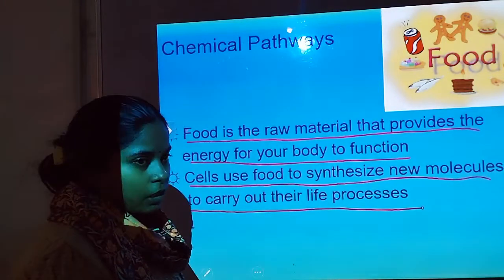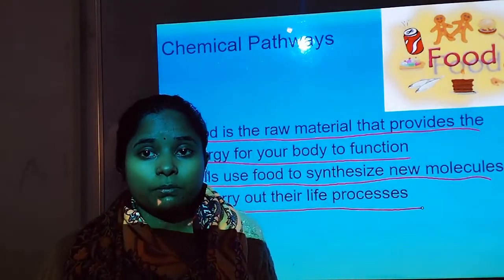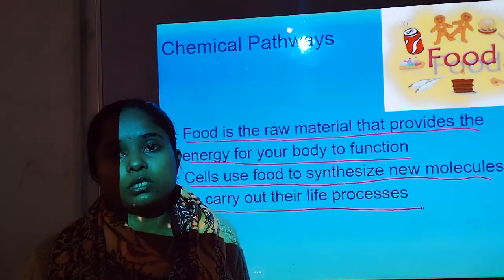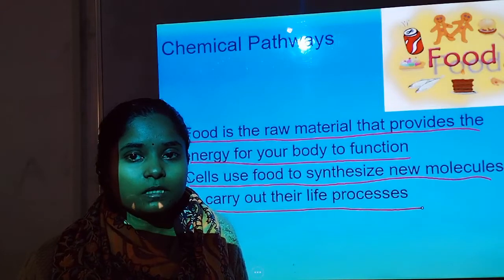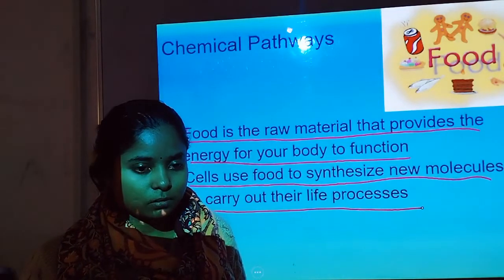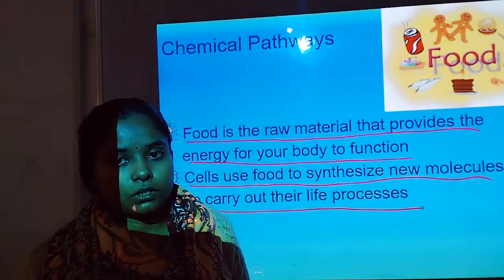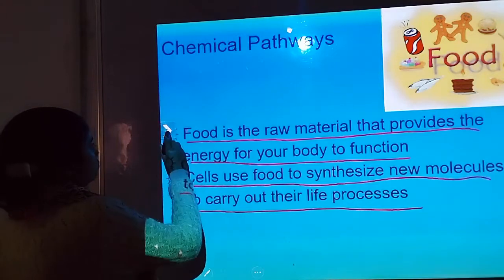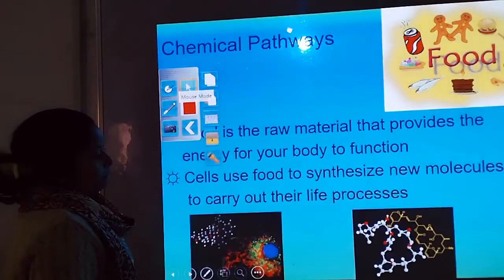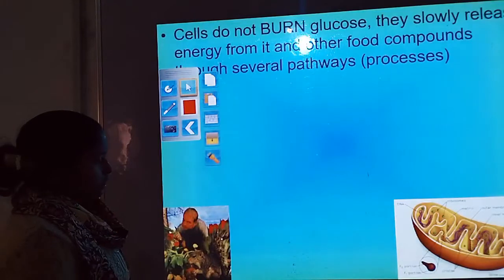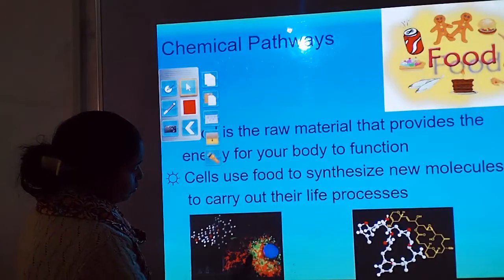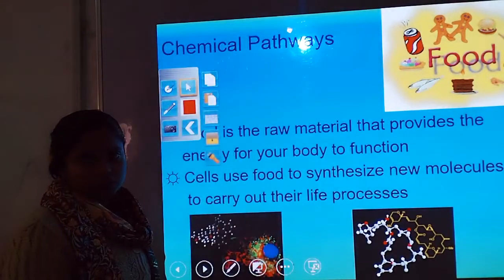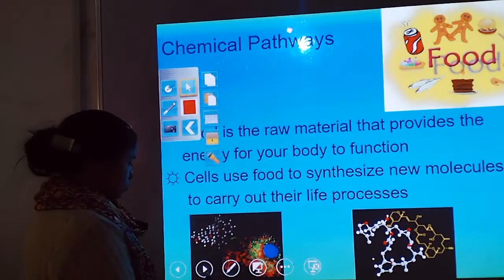If we take protein, it breaks down into amino acids, then the amino acids undergo formation of acetyl coenzyme, and that acetyl coenzyme may proceed to aerobic respiration. So this is the process, and that line is related with them. The diagram shows how a complex molecule is changed into a simple molecule.